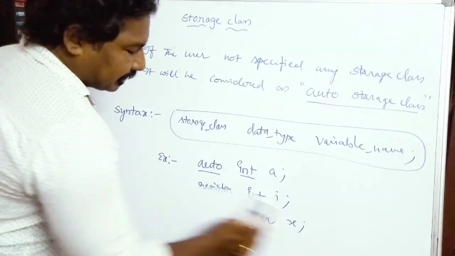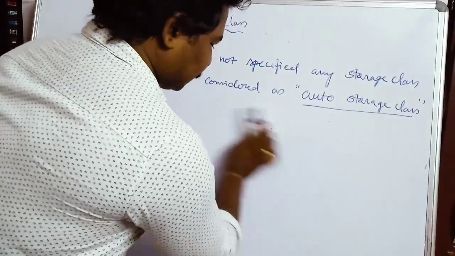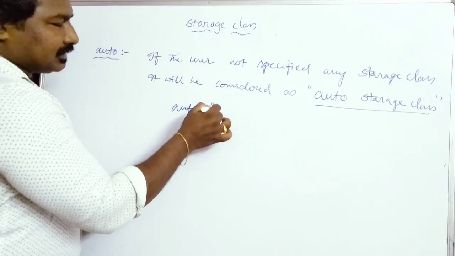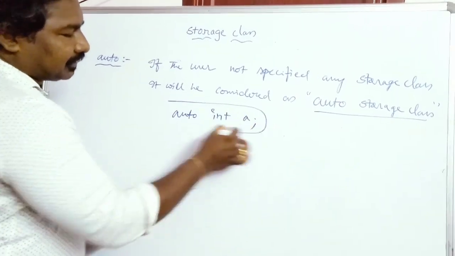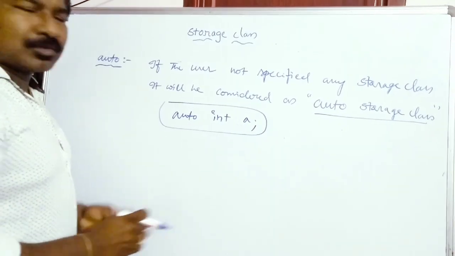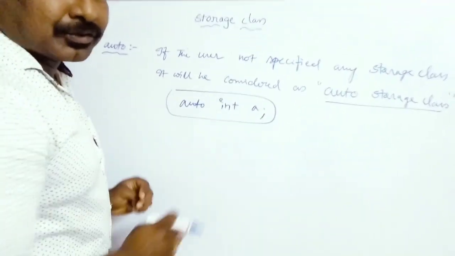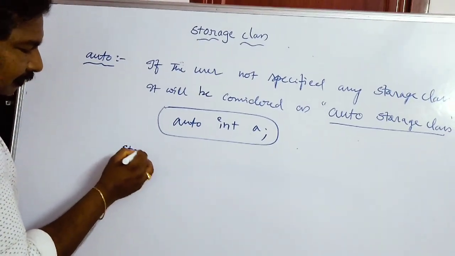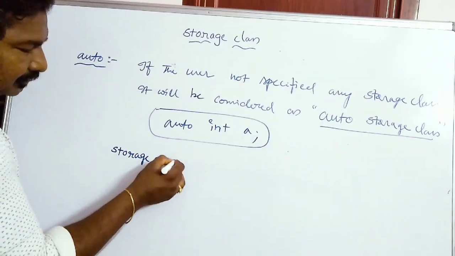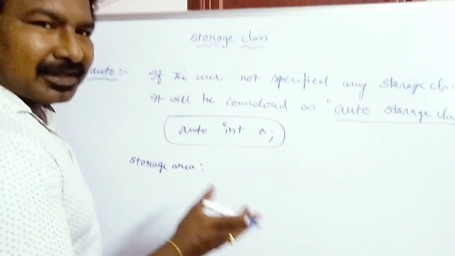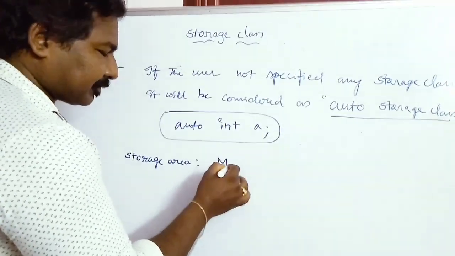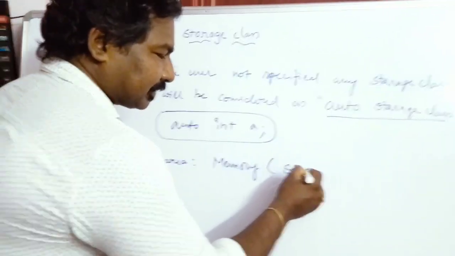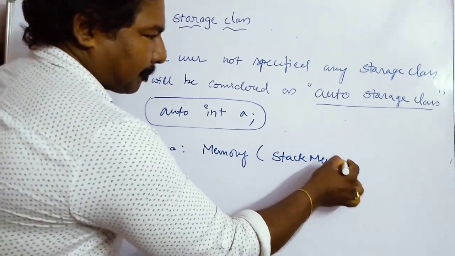Okay friends, now coming back to the auto storage class. What happens if I declare a variable like this: auto int a in my program? What are the properties of a variable of the auto storage class? The first one is the storage area. The default storage area, or the place where your variable gets stored, is memory. If you specifically want to specify the exact memory, that will be the stack memory.